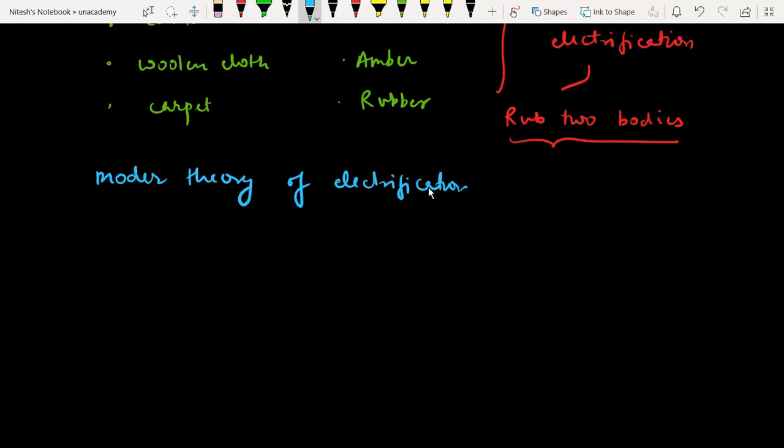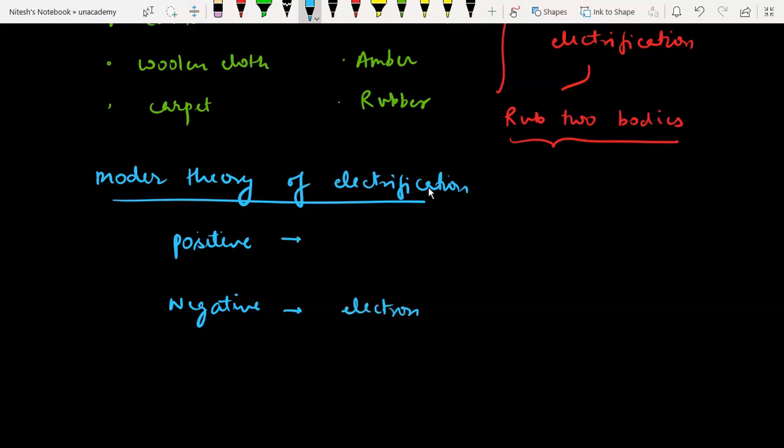It tells us that there are two kinds of charges, positive and negative, which in general are termed as proton and electron, the negative being the electron and the positive being the proton. What we should remember is that proton is positive and electron is negative charge, and if you talk about the magnitude of charge on both of them, it is similar.